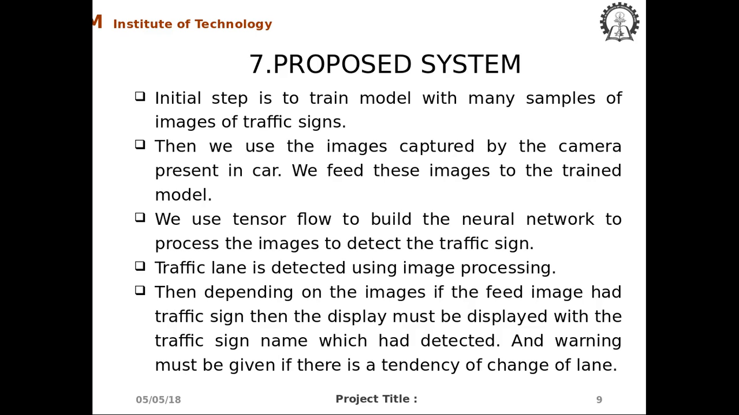Initial step is to train model with many sample of image of traffic signs. Then we use the image captured by the camera present in the car. We fed this image to the trained model. We use TensorFlow to build the neural networks to process the image to detect the traffic sign. Traffic lane is detected using image processing.